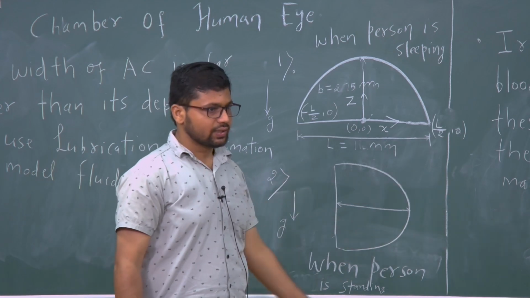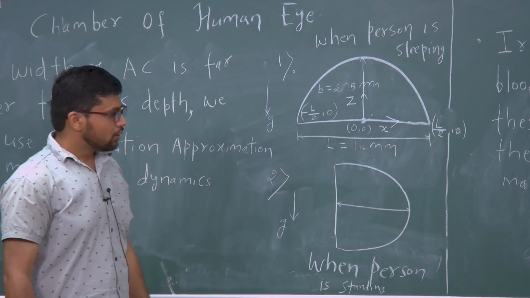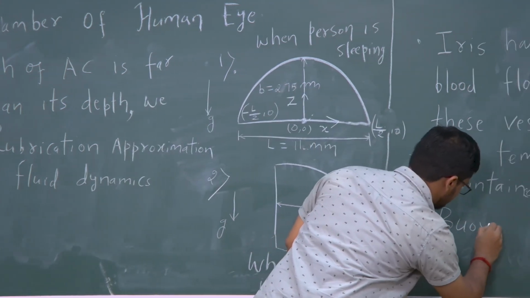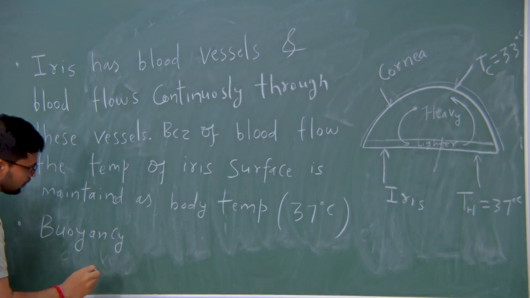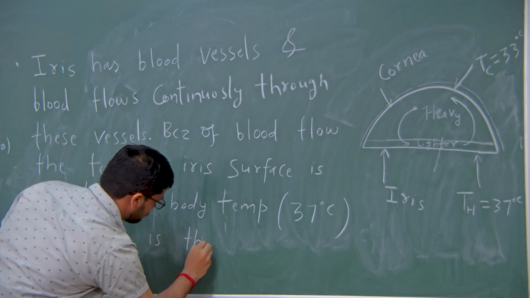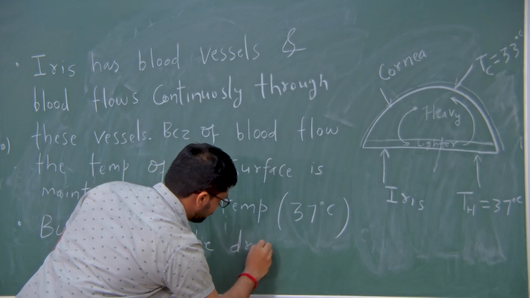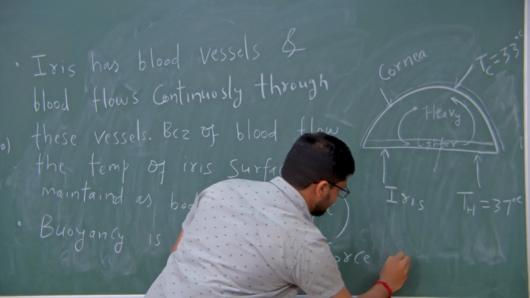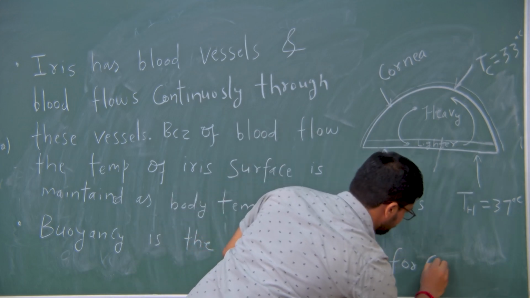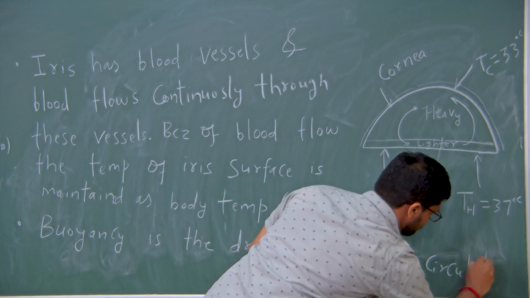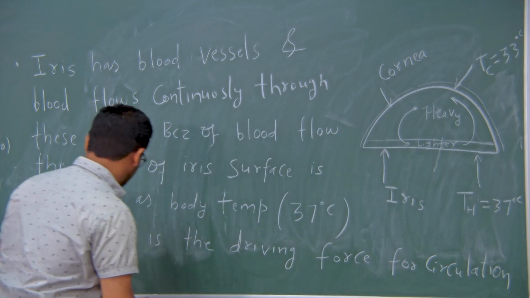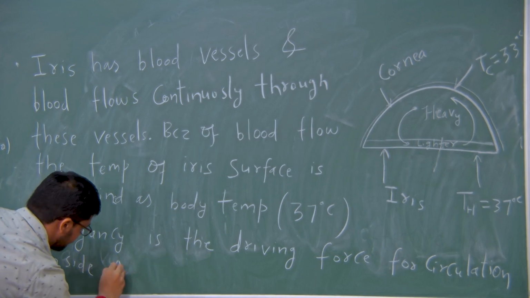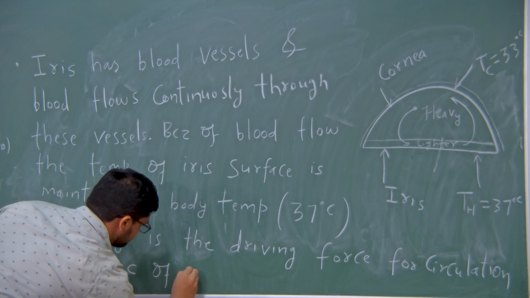That combined effect is called buoyancy. So buoyancy is the driving force for circulation inside the anterior chamber of the eye.